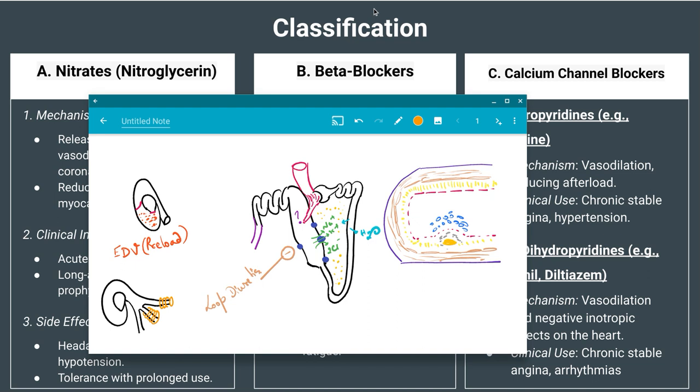So we can say that the nitrates are reducing the preload, that is ventricular filling, or not? Because they are dilating, they are doing vasodilation. So they reduce the preload and the myocardial oxygen demand. Sir, afterload will also reduce when resistance is reducing. Yeah, definitely. But the main thing is that it is reducing the myocardial oxygen demand. So definitely, that's okay.